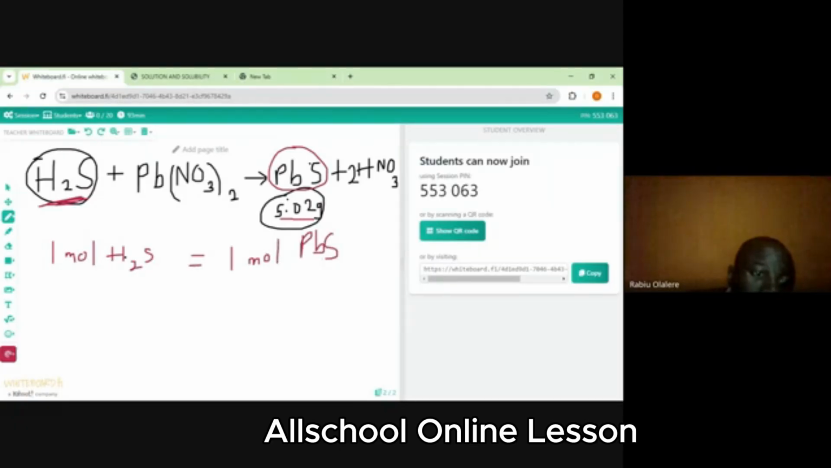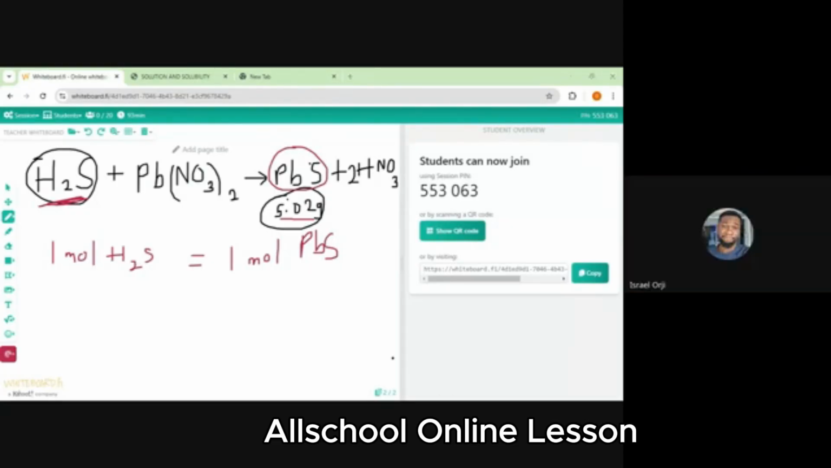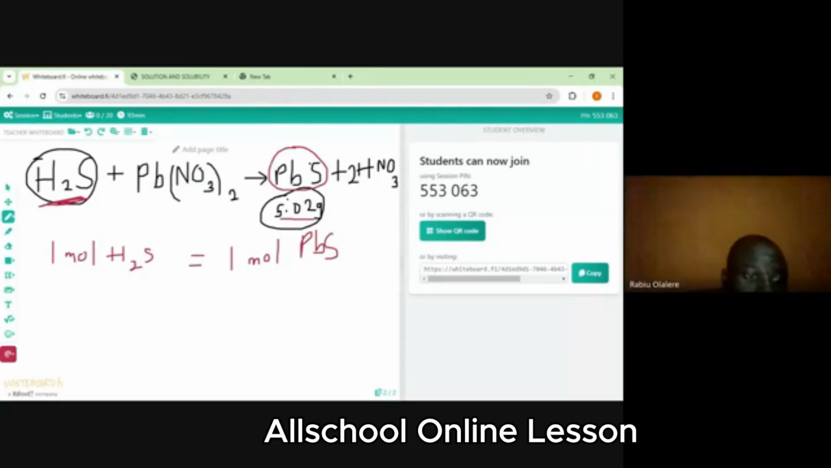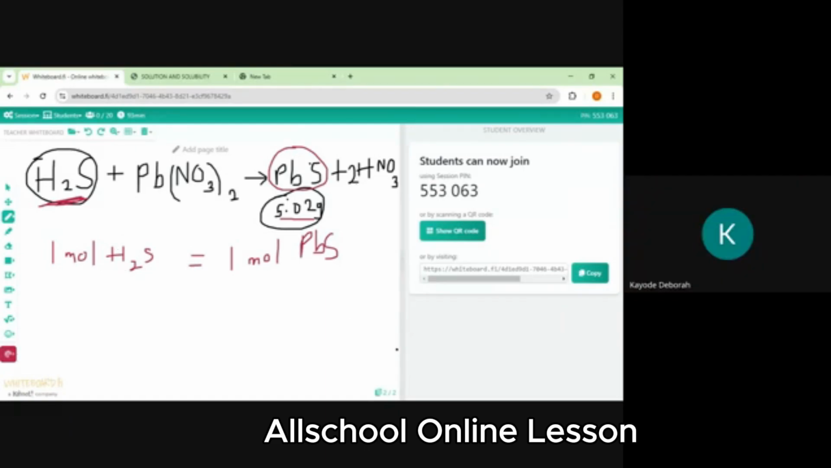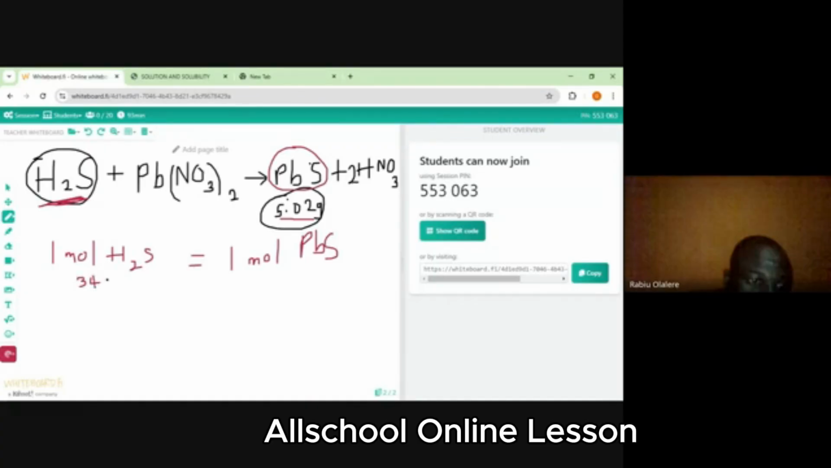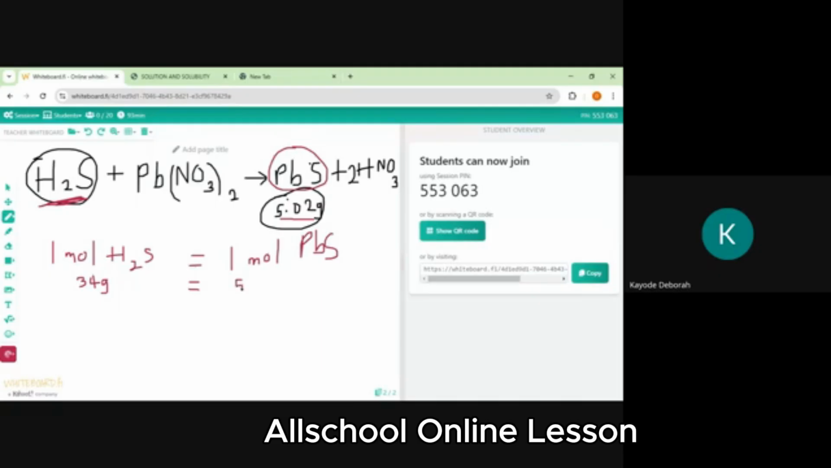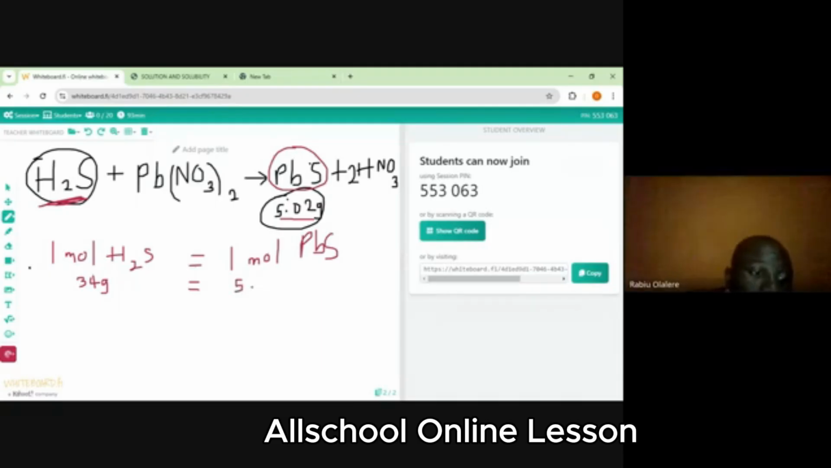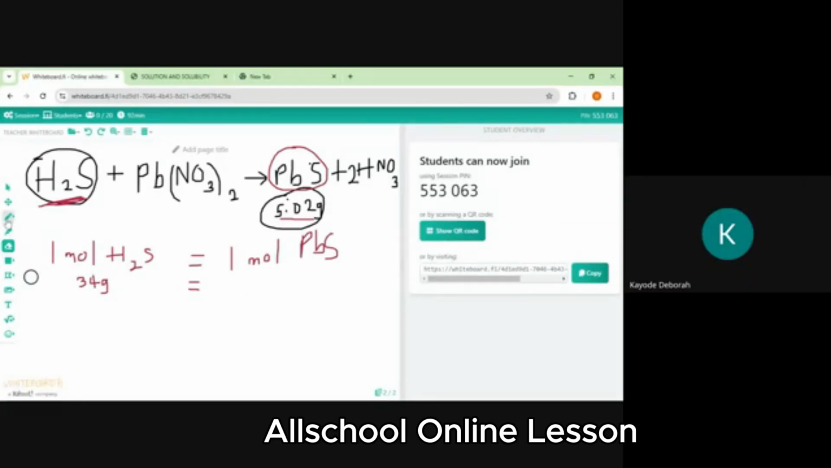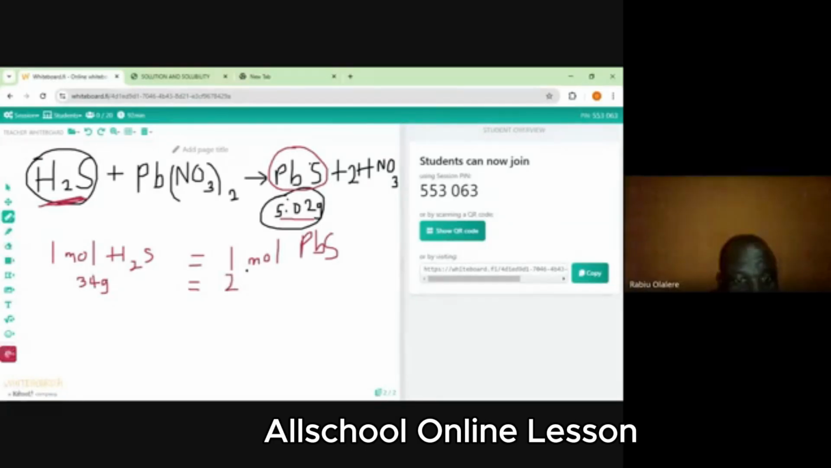What would be the mass of 1 mole of H2S? The molar mass now. That's 34. So this is 34 gram of H2S. Will give us what now? For PbS will be what? 207 plus 32, have it? 239. 239 gram.